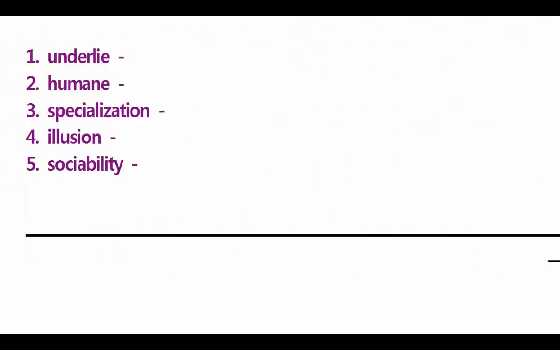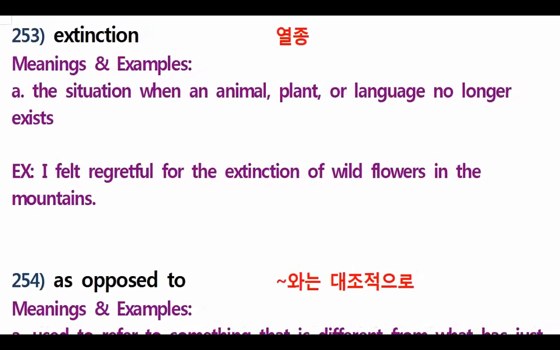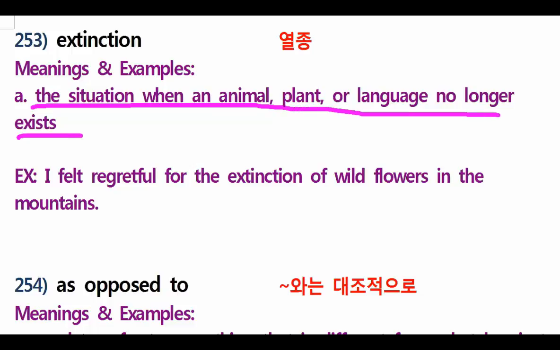Let's go for extinction. Everybody, extinction. What is extinction, guys? Extinction is actually the situation when an animal or plant or language no longer exists. It means it's already what? Gone. It means once they were on earth, before they were here on earth, but now it's gone. It means it's not here anymore.